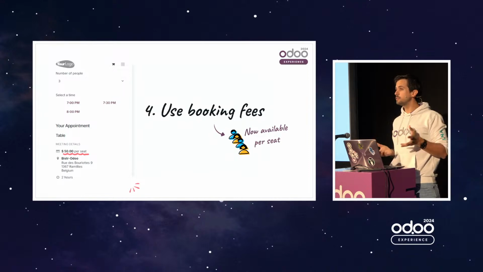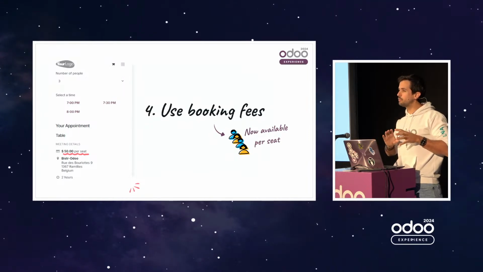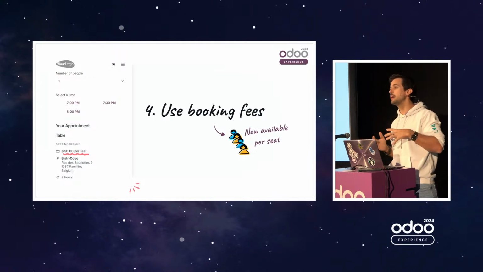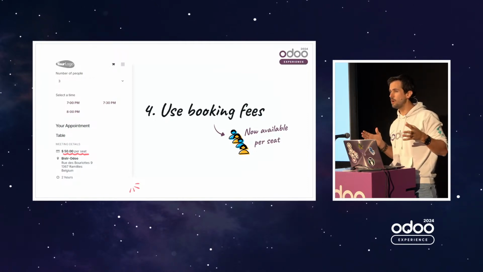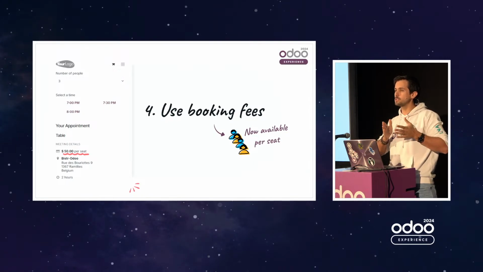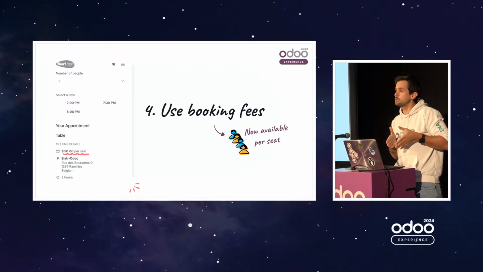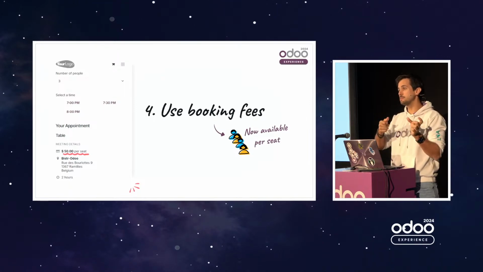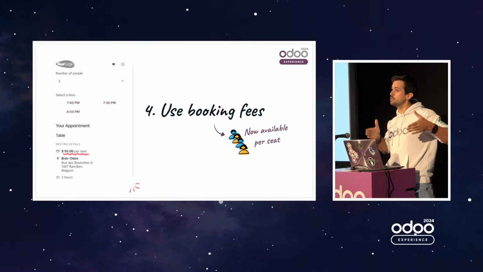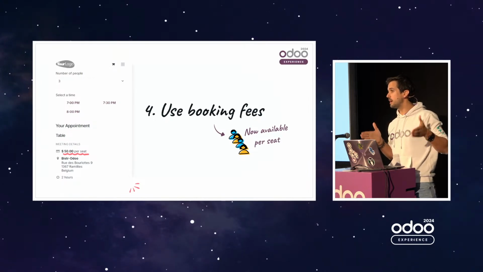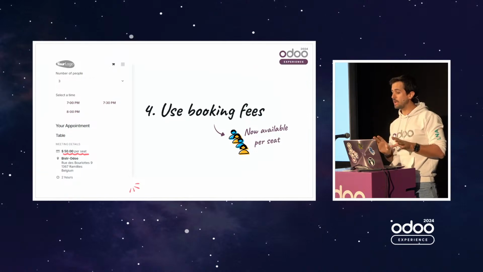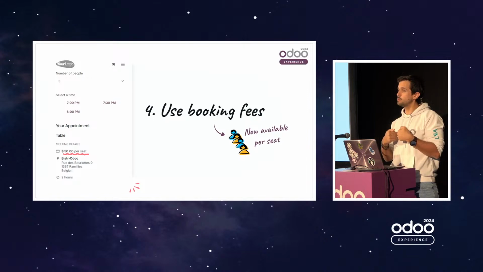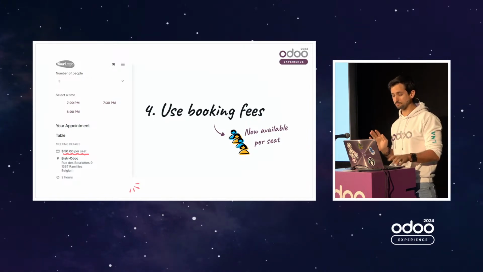What's nice in Odoo 18 is that now the booking fees can stack up depending on how many seats the persons are booking, right? If you're a really fine restaurant, well, if you ask for $50 per seat, you want to make sure that if someone books a table for 8, it's $50 times 8 because you want to make sure that you are not going to lose those seats. It's up to you to decide, but again, we have this flexibility now in Odoo 18, which means that you can collect the money before even confirming the meeting.